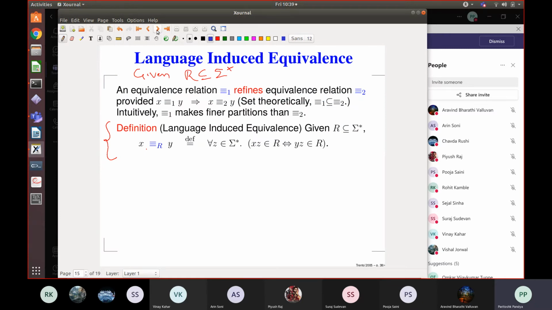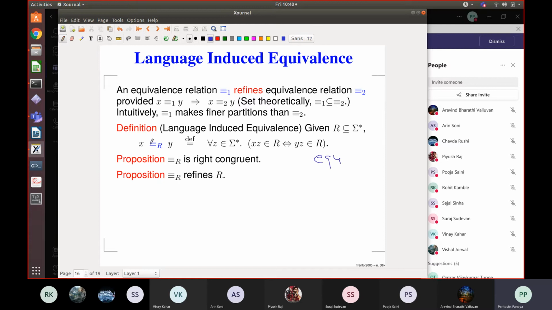This equivalence has also got nice properties. Firstly, it's an equivalence relation. It also has those 4 properties that we saw. It's a Myhill-Nerode relation. Why? Because it's an equivalence relation for any R. It is right congruent. You can easily prove that if x is R-equivalent to y, then xa is also R-equivalent to ya. So you can do a simple proof that it is right congruent.